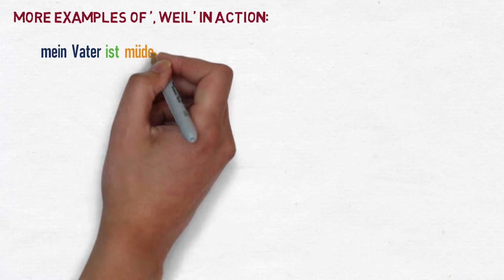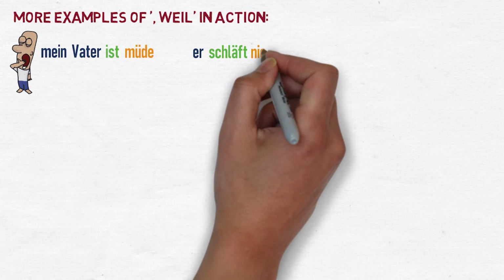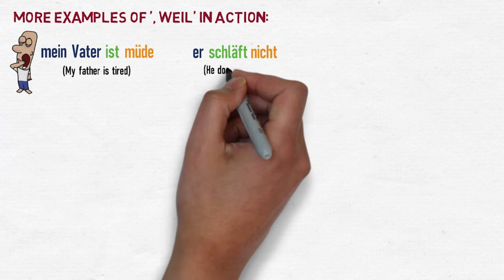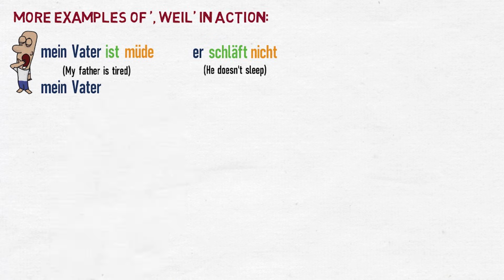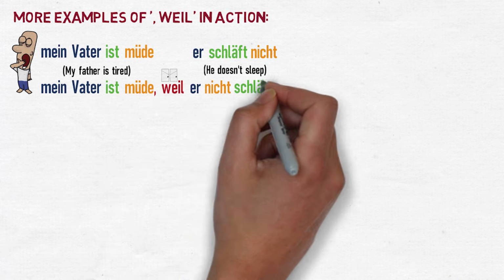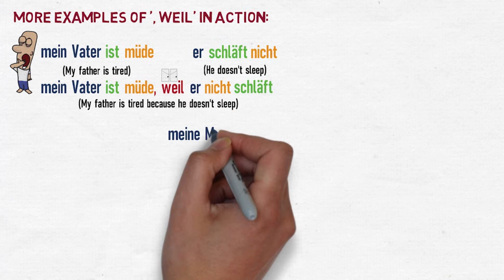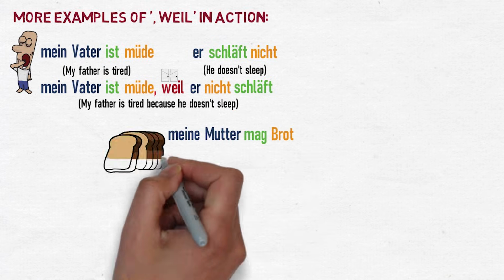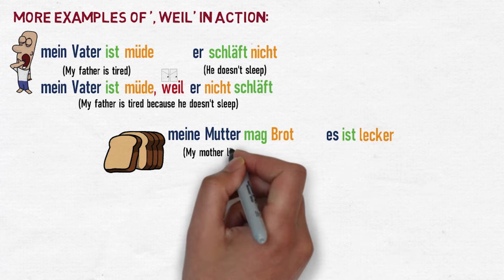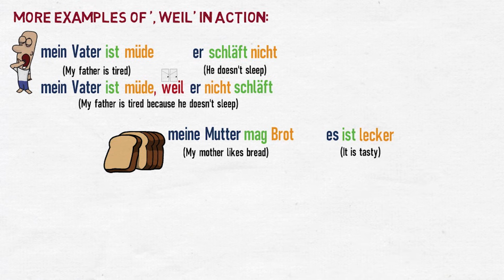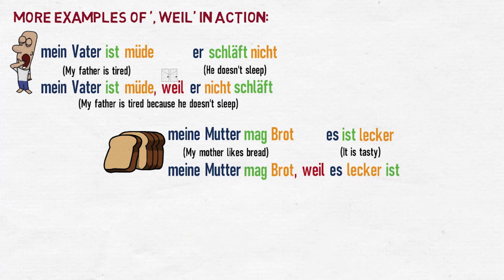Have a look at some more examples which will help to demonstrate this. Mein Vater ist müde. Schläft nicht. My father is tired. He doesn't sleep. Mein Vater ist müde, weil nicht schläft. My father is tired because he doesn't sleep. Meine Mutter mag Brot. Es ist lecker. My mother likes bread. It is tasty. Meine Mutter mag Brot, weil es lecker ist. My mother likes bread because it is tasty.